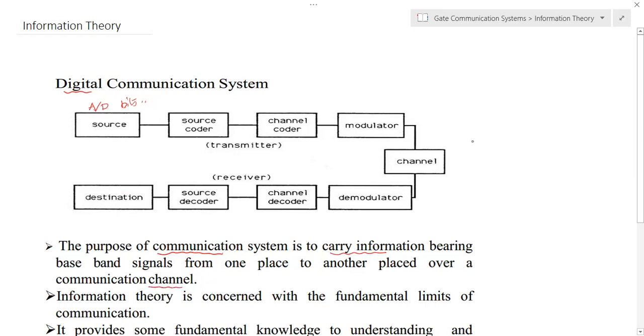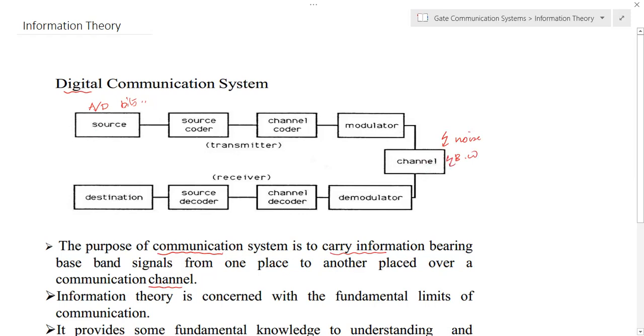Here the channel is affected by some kind of noise, and there will also be a design constraint, that is, the bandwidth.